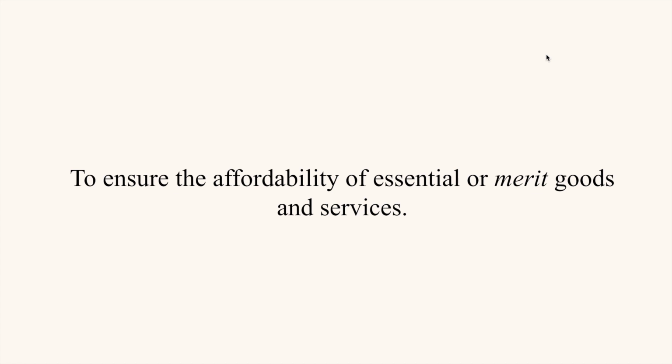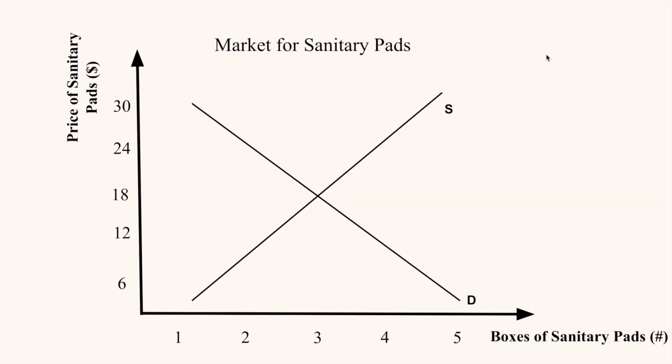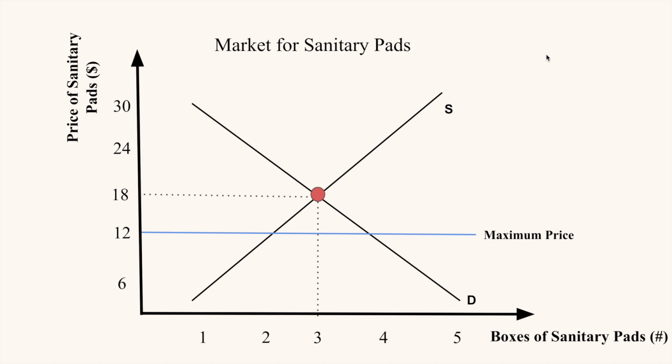Let's take a look at an example of this on a graph. Here we have the market for an essential good for all women around the world, sanitary pads, and our market equilibrium point. This market equilibrium point shows us our equilibrium price at $18 and our equilibrium quantity at 3 boxes of sanitary pads. However, let us say that the government believes that this market equilibrium point does not serve the welfare of low-income women. Thus, they would implement a maximum price here at $12.